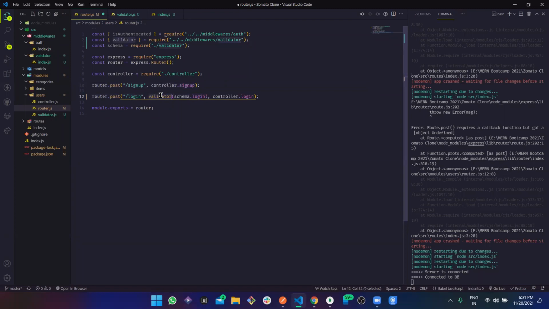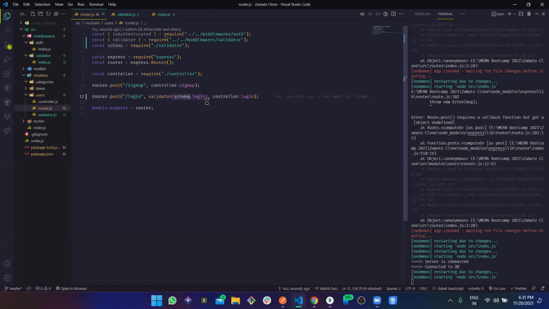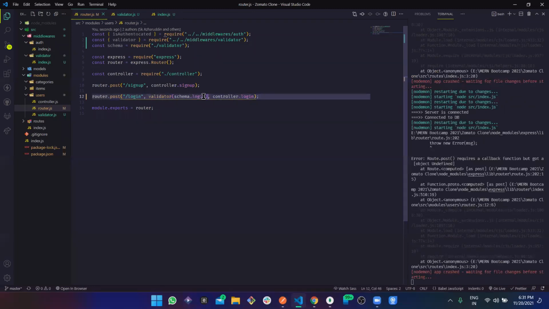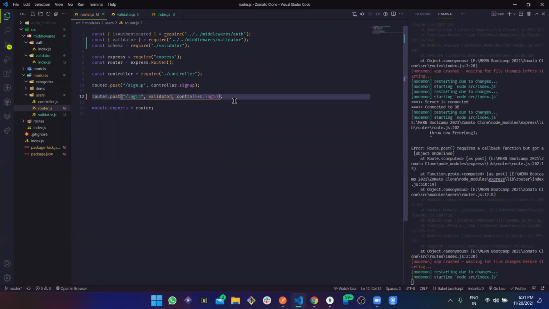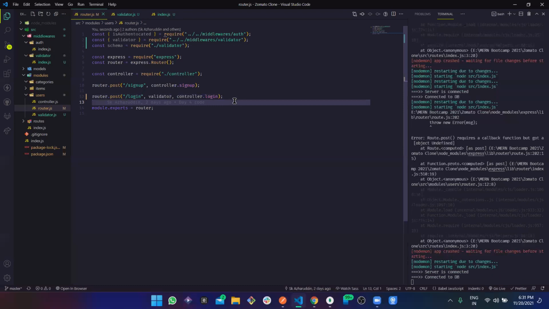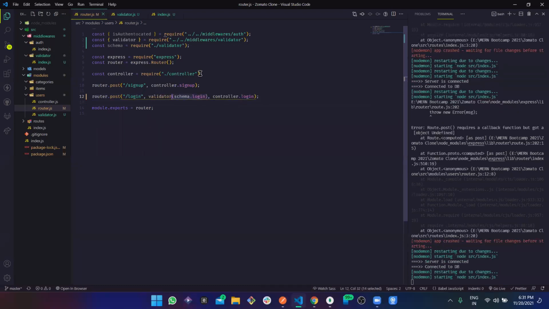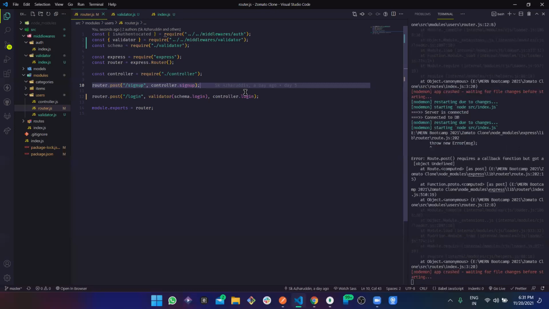This validator has schema.login, and what if we call this validator without any parameter? Oh, then it's working. So if we are passing something in the parameter, then it is not working.